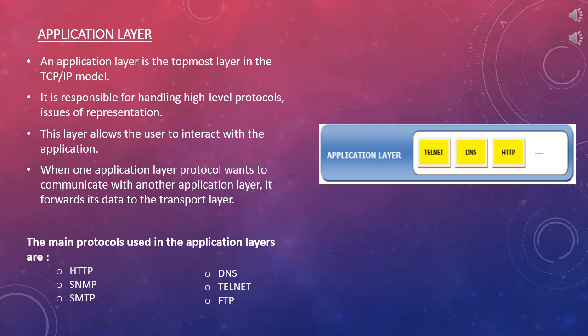When one application layer protocol wants to communicate with another application layer, it forwards its data to the transport layer. The main protocols used in the application layer are HTTP, SNMP, SMTP, DNS, Telnet, and FTP.